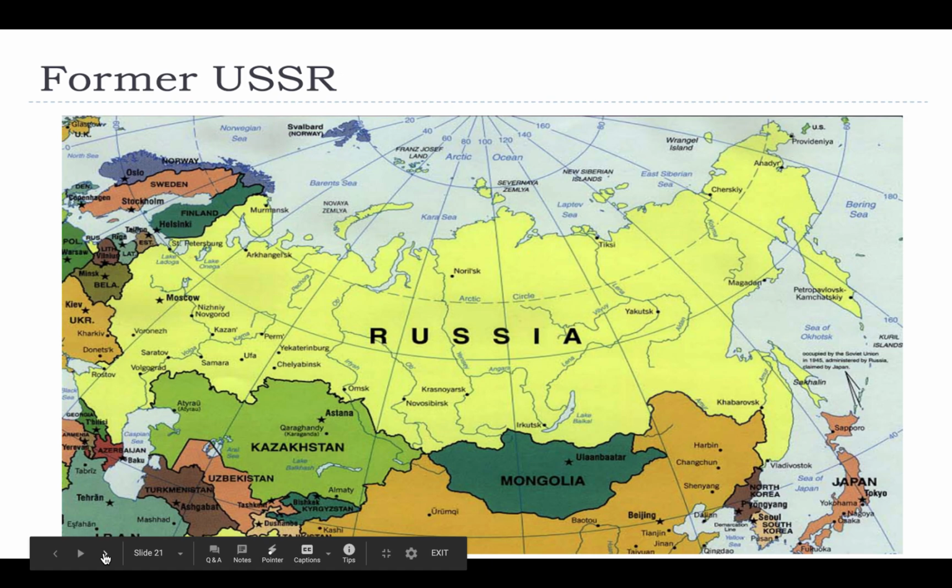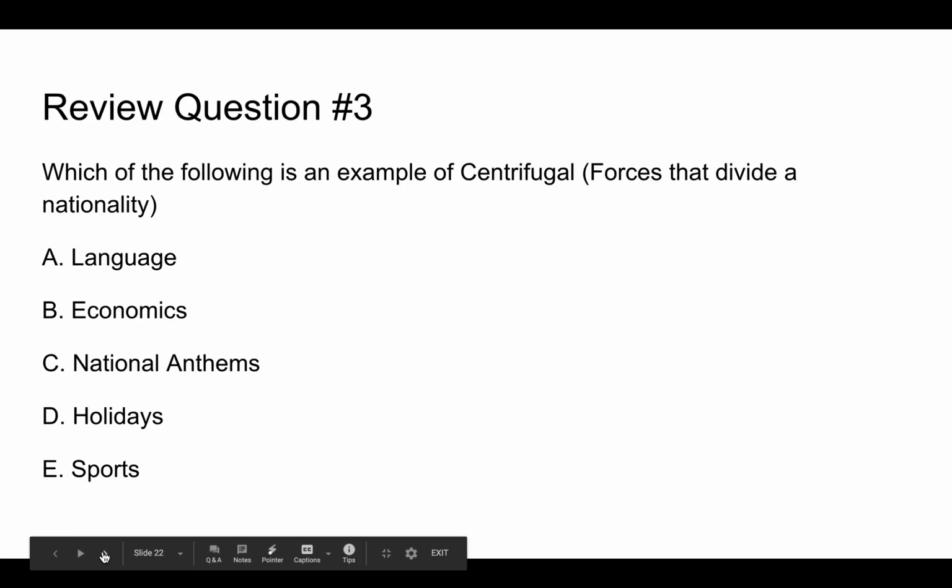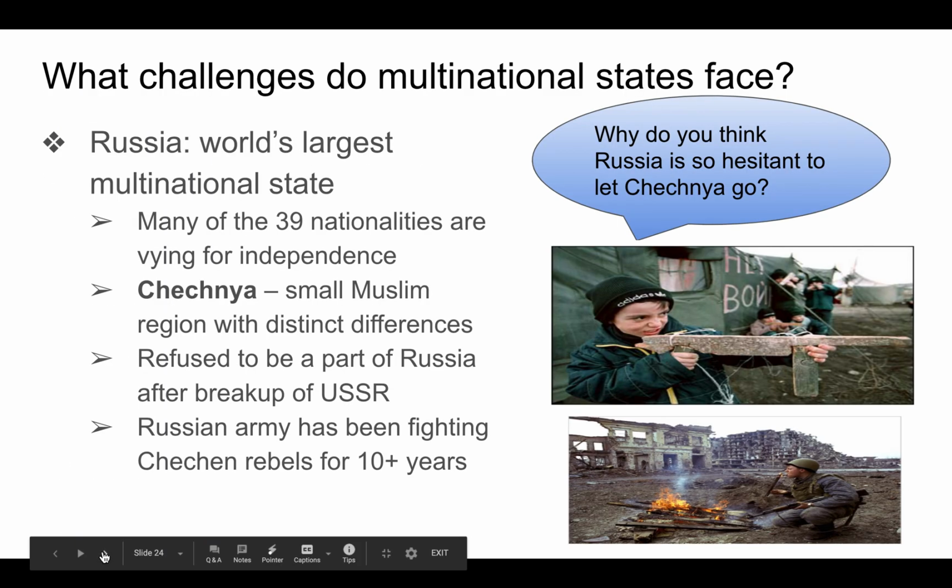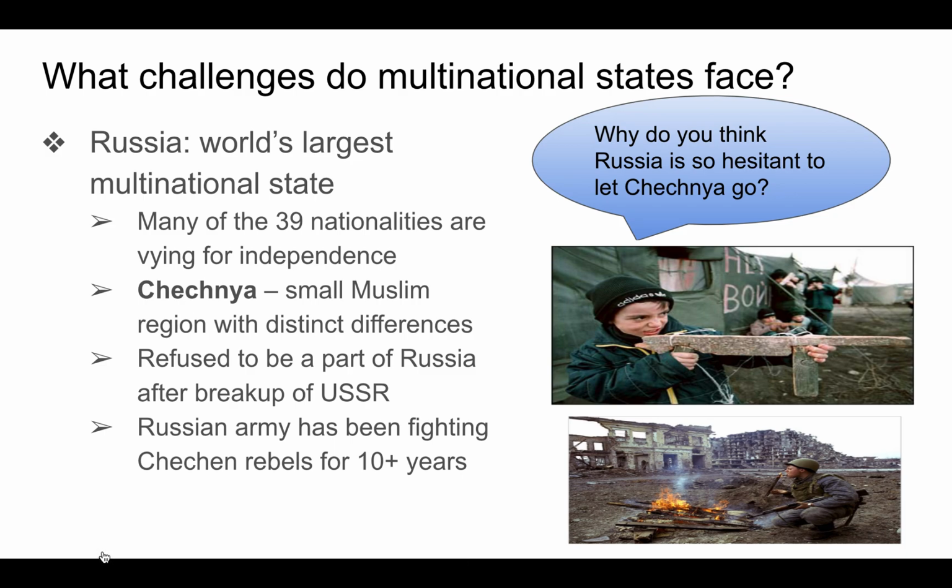Here we have the former USSR. The republics are seen in the colors other than yellow. Russia is the largest multinational state. It has over 39 nationalities.